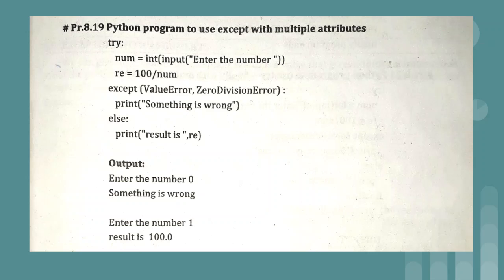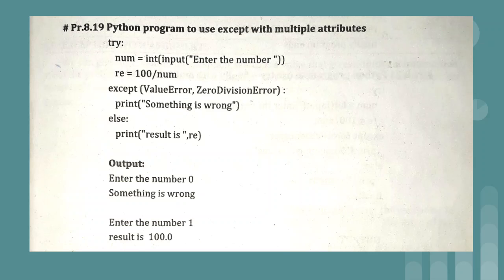So in the last program we got different error messages as we had separate except blocks, but in this program we will have a common error message even though a ValueError or ZeroDivisionError occurs. But it is possible to provide the types of exception as a parameter to the except block. For that you can refer to this example. Now if I enter the number 0, then we will get the message "something is wrong". And for any number other than 0, the division will take place and the else part will get executed.